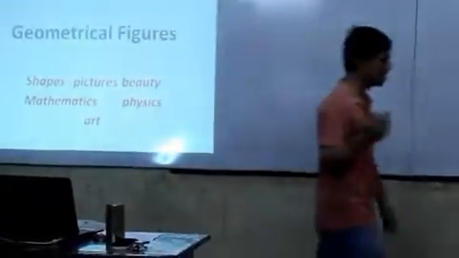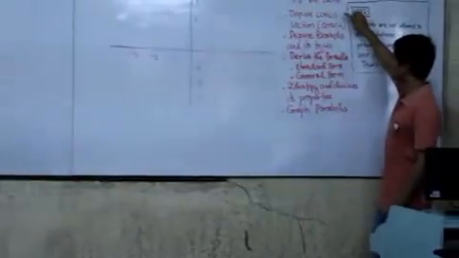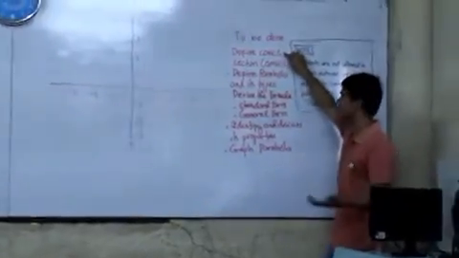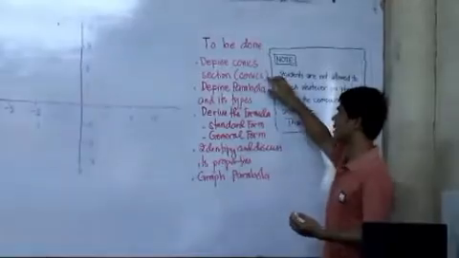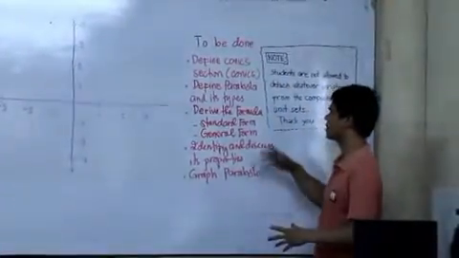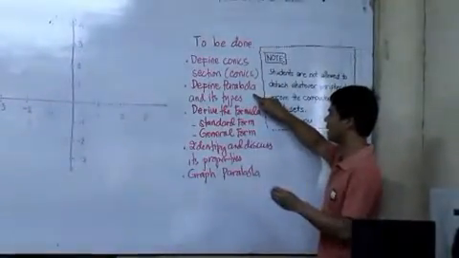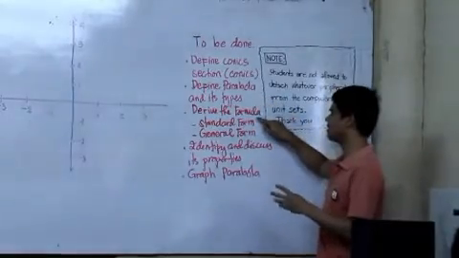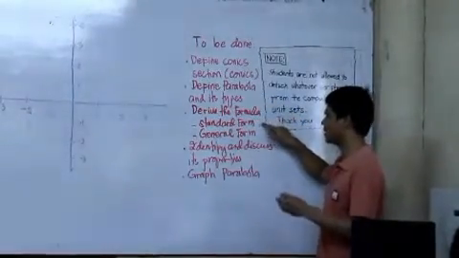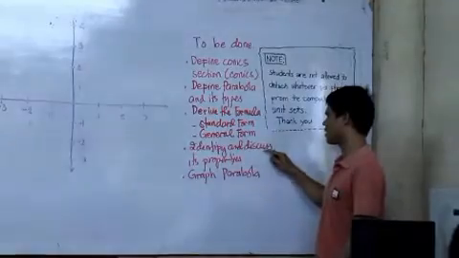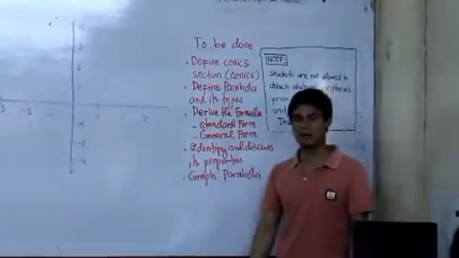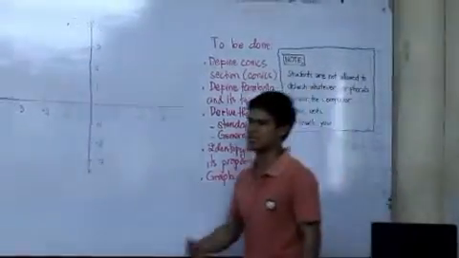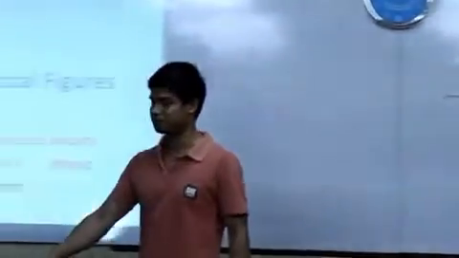So this morning, the things that we'll be accomplishing are these. We'll be talking about conics. We're going to define what a conic section, or simply conics, is. Among these conics, there are several types, so we'll be focusing more on the parabola and its types. We'll be deriving a formula in standard form and general form. Then, of course, we're going to identify and discuss its properties. And finally, we're going to graph the parabola using its properties.